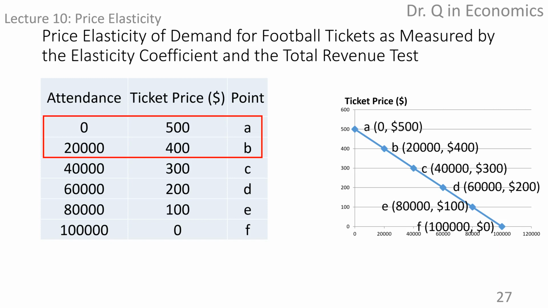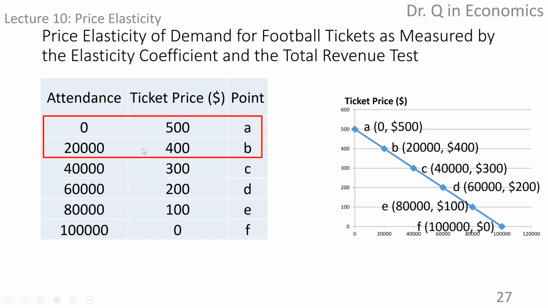For example, the elasticity between point A and B. We assume A is a starting point and B is the ending point.